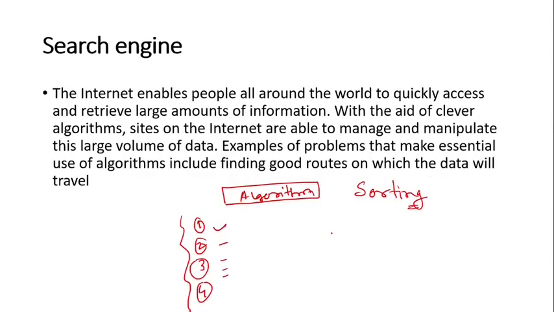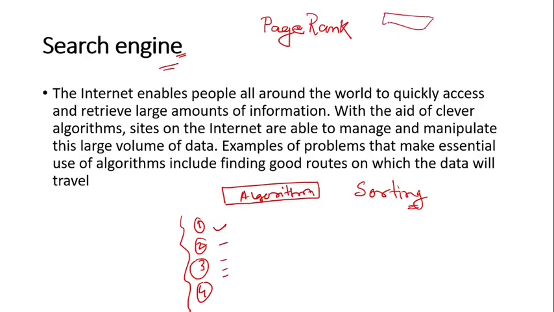And then another important application is the search engine. You know that Google is a popular search engine. There are other search engines also, Bing and others. Bing is provided by Microsoft. To develop a search engine, we need to develop algorithms, right? When the first search engine was developed by the founders of Google, that algorithm is called the PageRank algorithm. So how does the PageRank algorithm work?